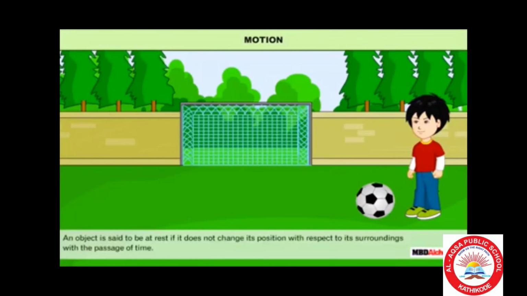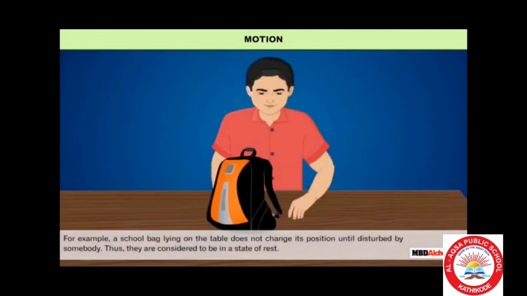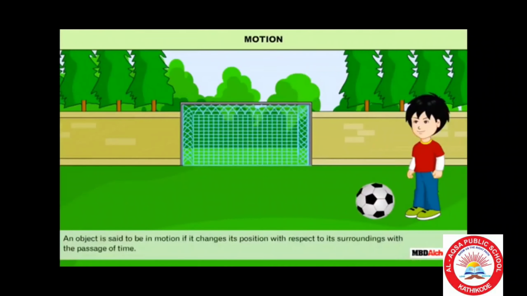So now we are studying about motion. An object is said to be at rest if it does not change its position with respect to its surroundings with the passage of time. For example, a school bag lying on the table does not change its position until disturbed by somebody. Thus, they are considered to be in a state of rest.